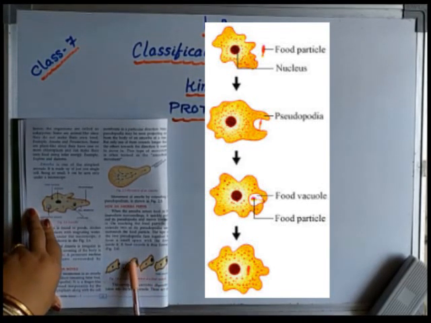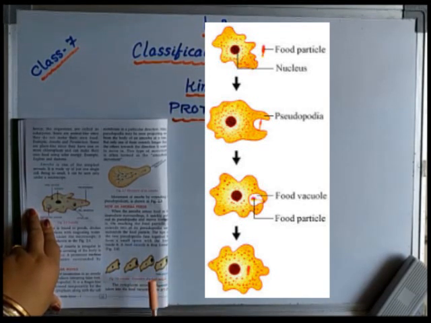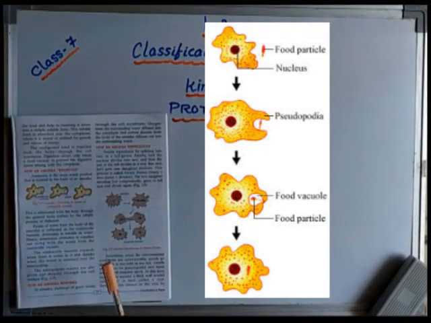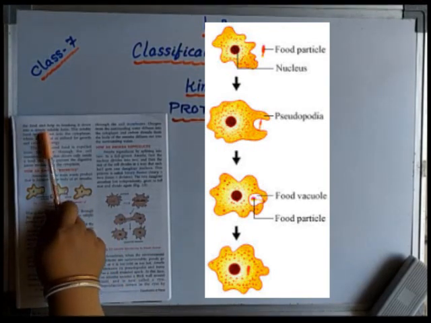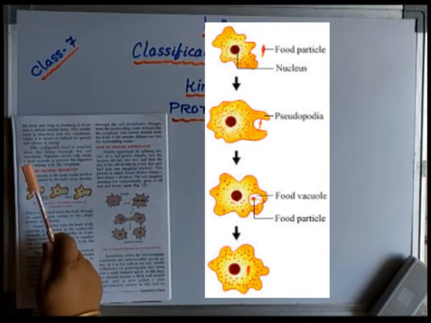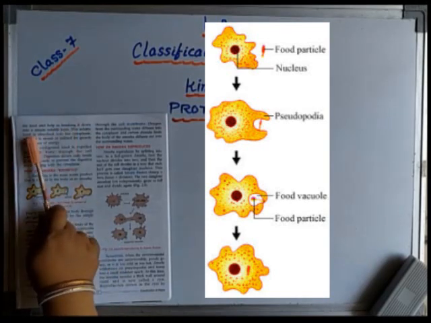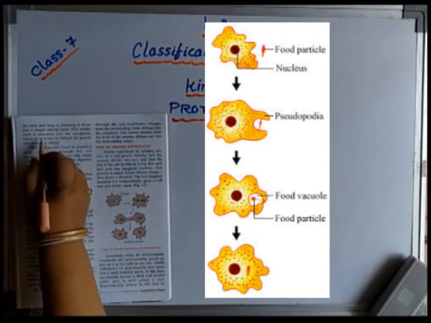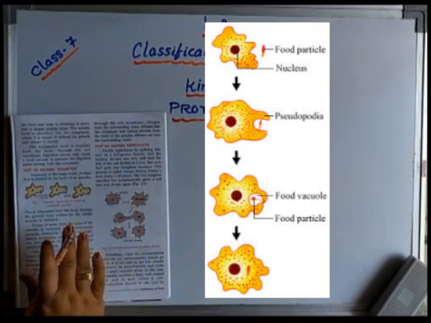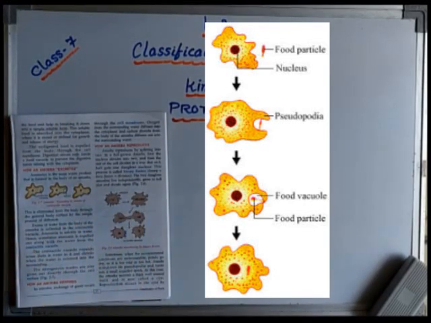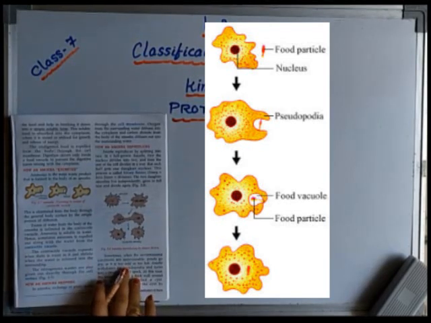The cytoplasm present inside the body of the amoeba secretes one type of juice known as digestive juice into the food vacuole. Okay. Actually, what is the function of this digestive juice secreted by the cytoplasm? It acts on the food, which is in a complex form, and helps in breaking it down into simple soluble form.